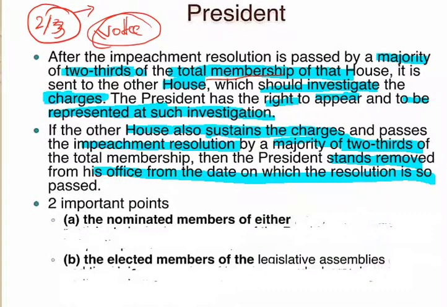So this is about the removal procedure. For the removal procedure, the nominated members of both the Lok Sabha and Rajya Sabha will take part in the impeachment procedure. That is, nominated as well as elected members will take part. Only Lok Sabha and Rajya Sabha members will vote, whereas the elected members of the state legislative assemblies and the union territories Delhi and Pondicherry will not cast their vote during the impeachment procedure.